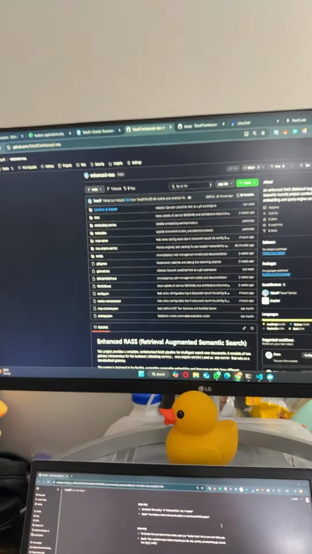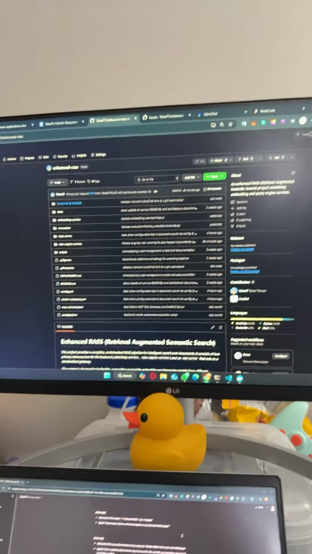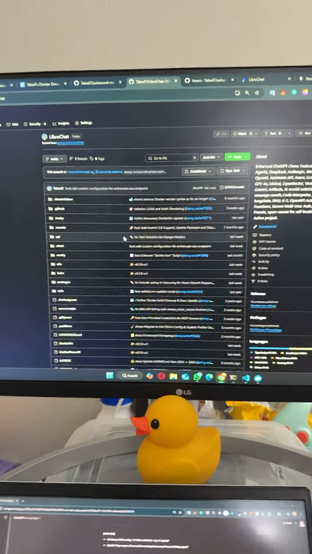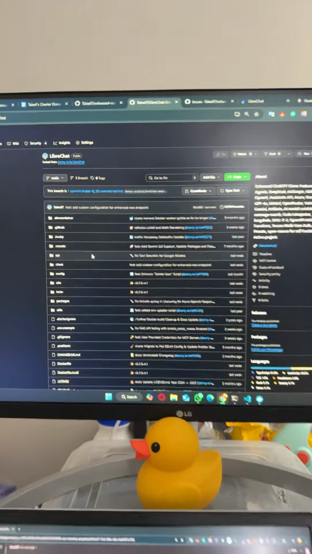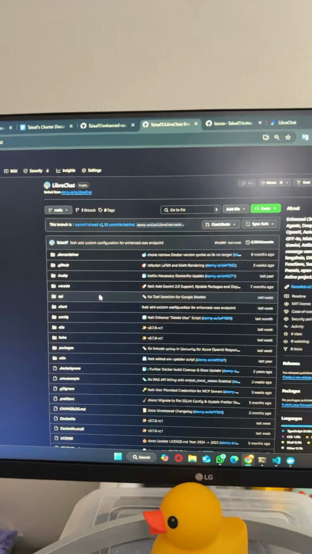Alright, here's a small project update on my RASS project. There's been some big developments since the last time I made a project update. So I started off with my own front-end development first for the project, but I switched to LibreChat upon a friend's suggestion. And this is actually very, very convenient and useful.